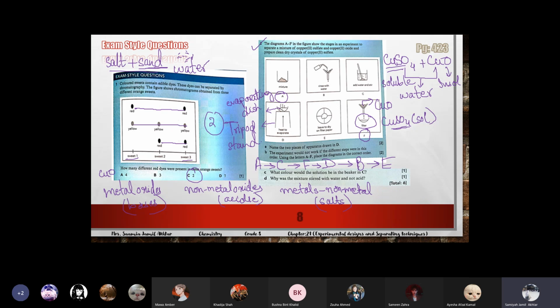Which one will dissolve? Copper sulfate will dissolve, right? So what will be the color? The color of copper sulfate is blue. Blue. Very good, very common. Copper sulfate is blue in color. Blue.